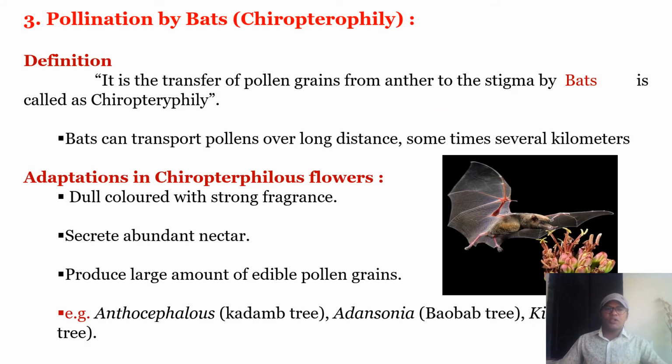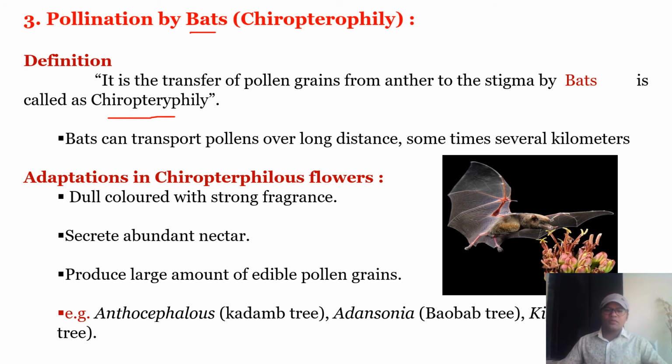And this is pollination by bats. It is called chiropterophily. Definition: it is the transfer of pollen grains from anther to the stigma by bats. The flower is called a chiropterophilous flower, and the plant is called a chiropterophilous plant. Bats can transport pollen over long distances, even several kilometers.